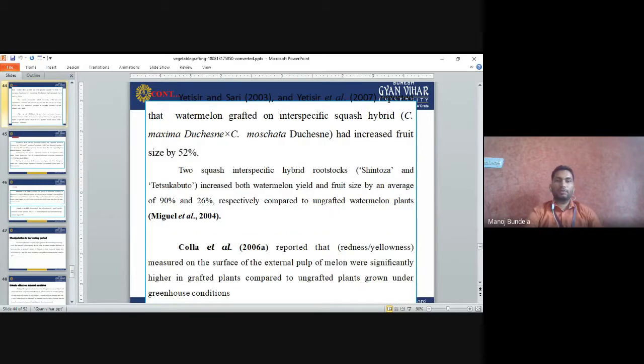In watermelons, we can go for grafting with interspecific squash hybrids, Cucurbita maxima and Cucurbita moschata, and increase the fruit size by 52%. The 52% fruit size will be increased if we use moschata and maxima. The two squash interspecific hybrid rootstocks, Shintosa and Tetsukabuto, increase both watermelon yield and fruit size by an average of 90% and 26% respectively.